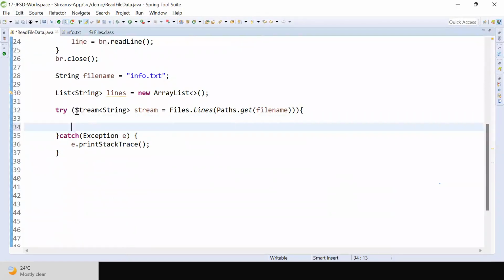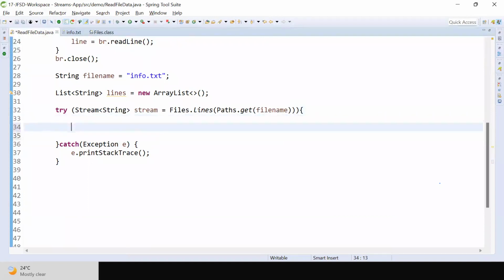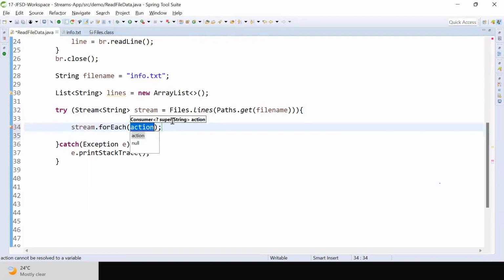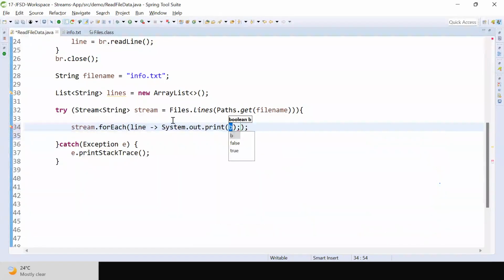Once I get that stream, here I'm creating the stream inside the try block, with the try-with-resource concept. What is the advantage of try with resource, guys? If I go for try with resource, the stream will be closed automatically once we come out from the try block.